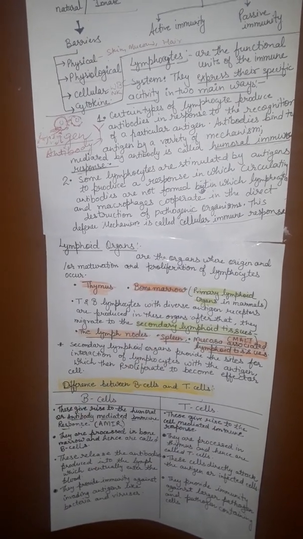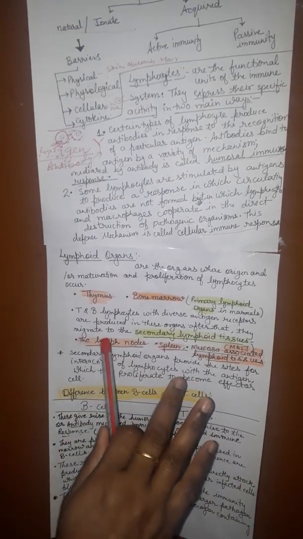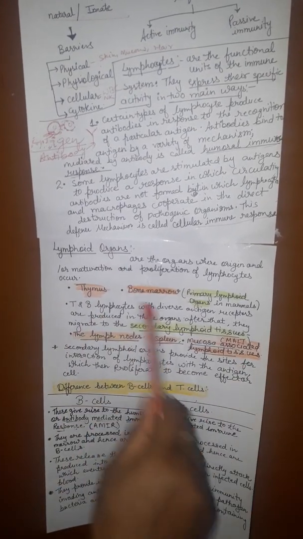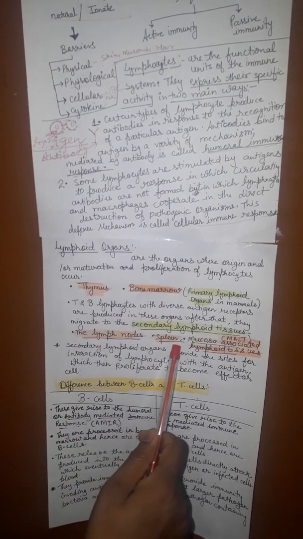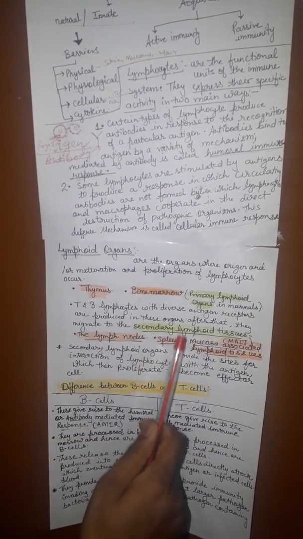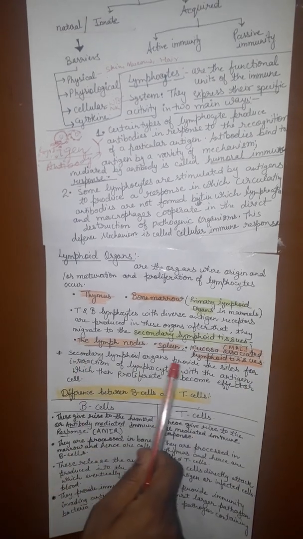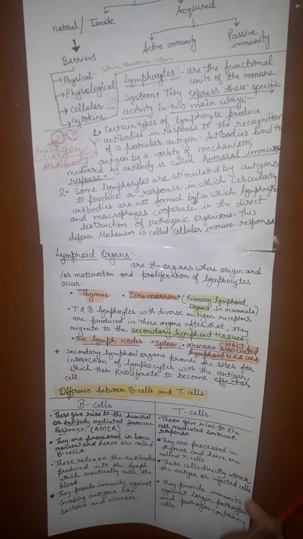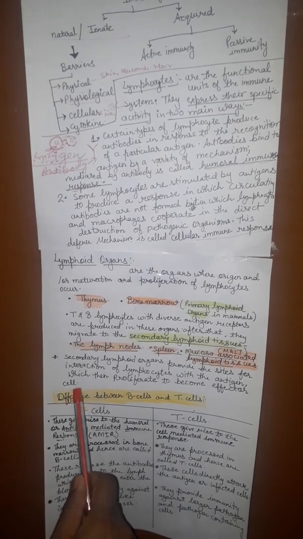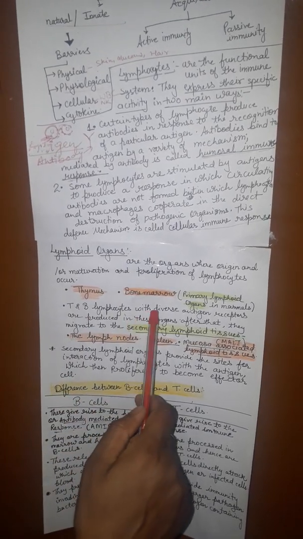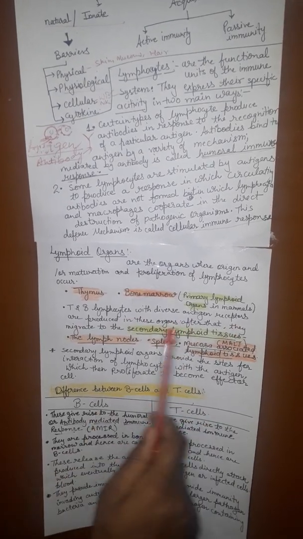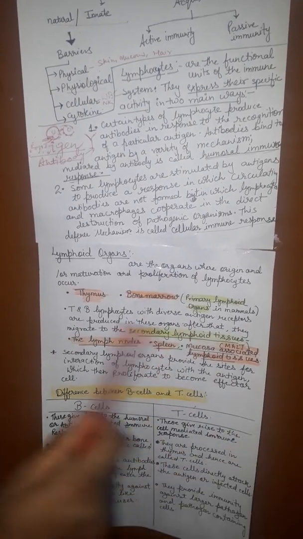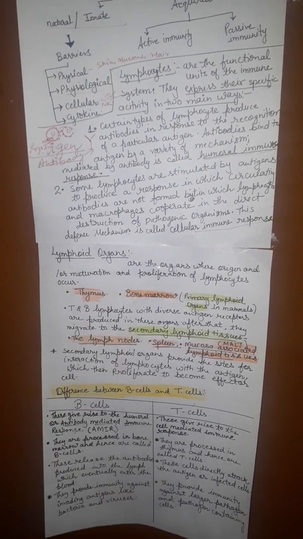In primary lymphoid organs in mammals, thymus and bone marrow, production, maturation and proliferation occur. Secondary lymphoid organs provide the site for interaction of the lymphocyte with the antigen, which then proliferate to become effector cells. T and B lymphocytes with diverse antigen receptors are produced in these organs. After that, they migrate to the secondary lymphoid organs. T for thymus and B for bone marrow.